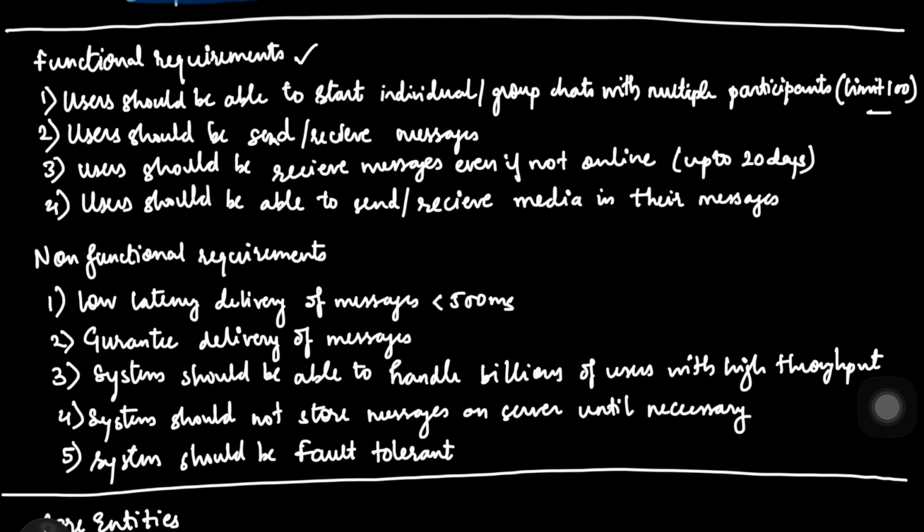The second functional requirement is basic send and receive, because if that is not there, then your WhatsApp is of no use. But behind this send button, whenever you send or receive anything, there is a massive state machine that tracks whether a message is sent, delivered, or read. We'll look at these ticks later.